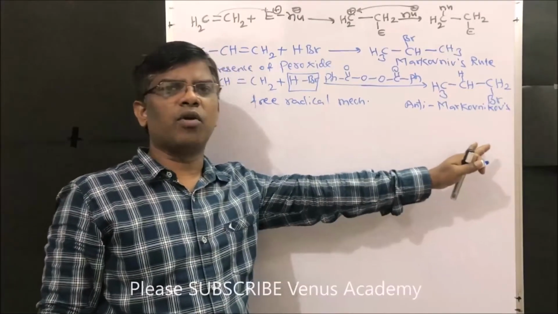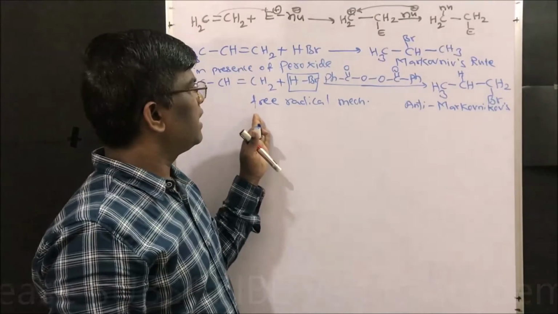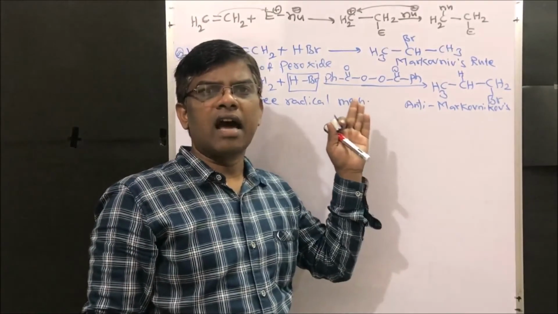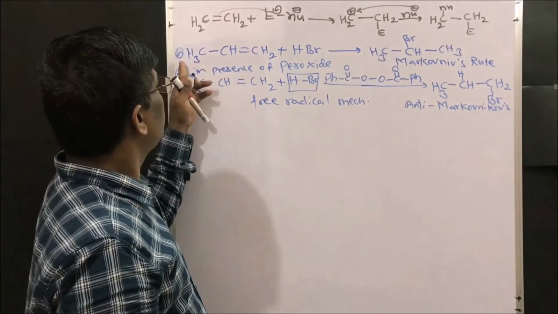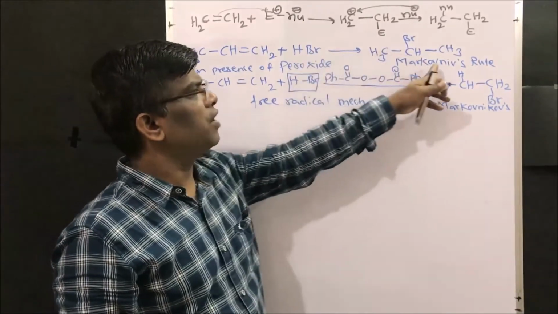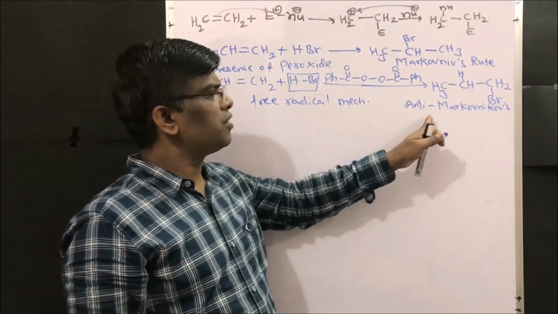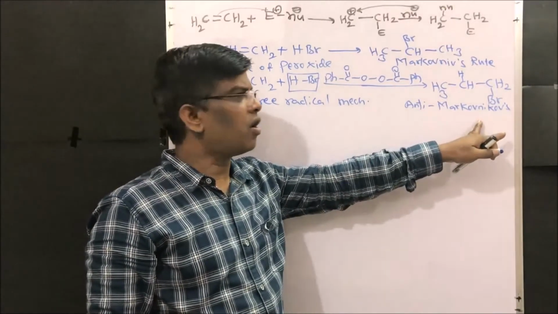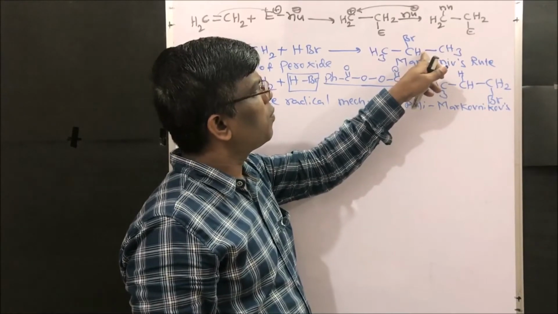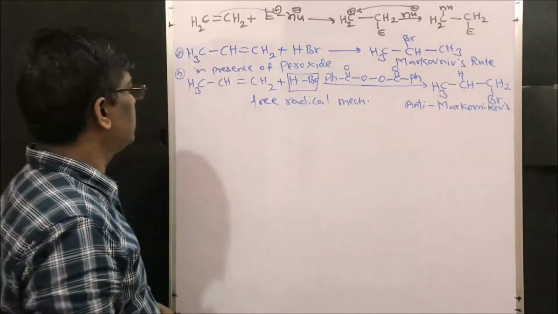It is very, very important, friends. Please remember it or write it down somewhere. It follows a free radical mechanism. Then how? Let us see. In a usual manner, when an alkene is added to HBr, it gives the Markovnikov's product, but in the presence of peroxide, it gives the anti-Markovnikov's product. Here I am getting 2-bromopropane, and here I am going to get 1-bromopropane. Let us see the details.